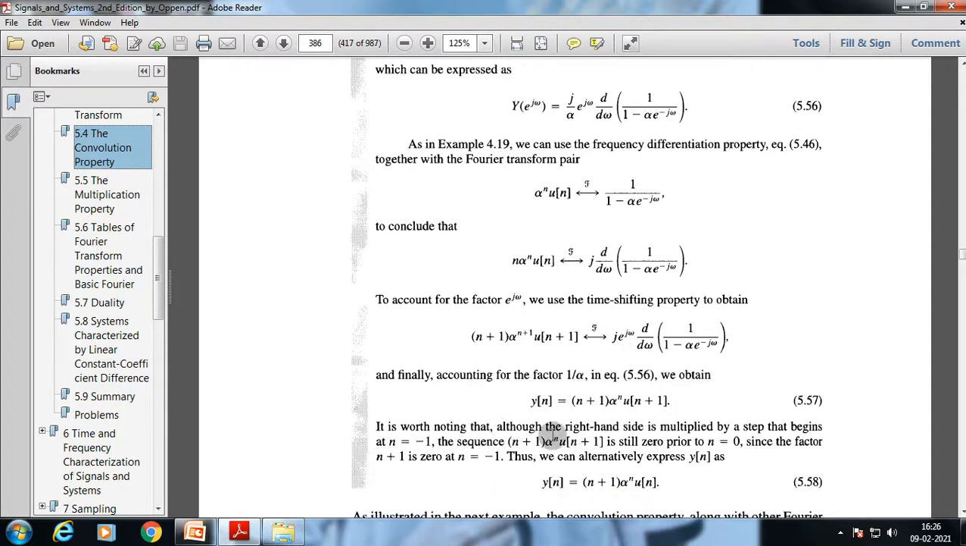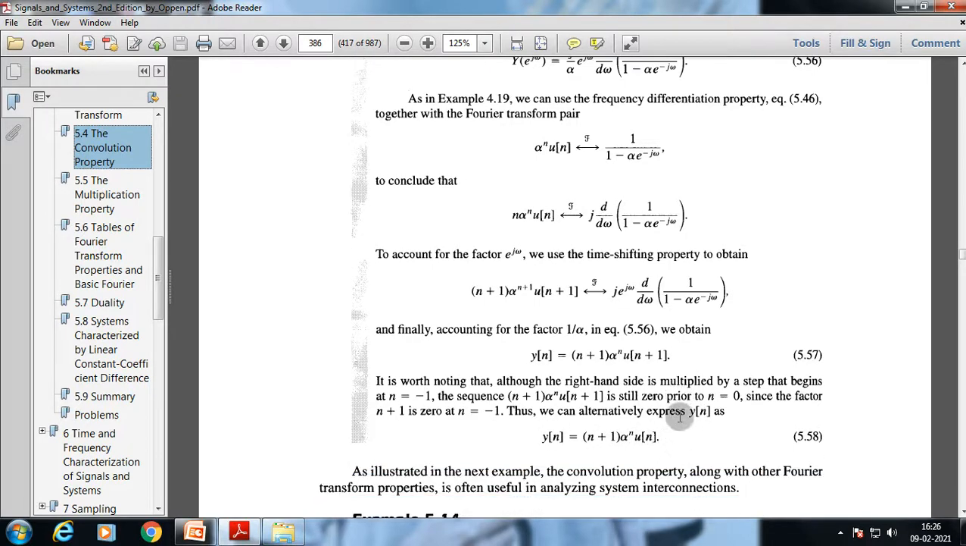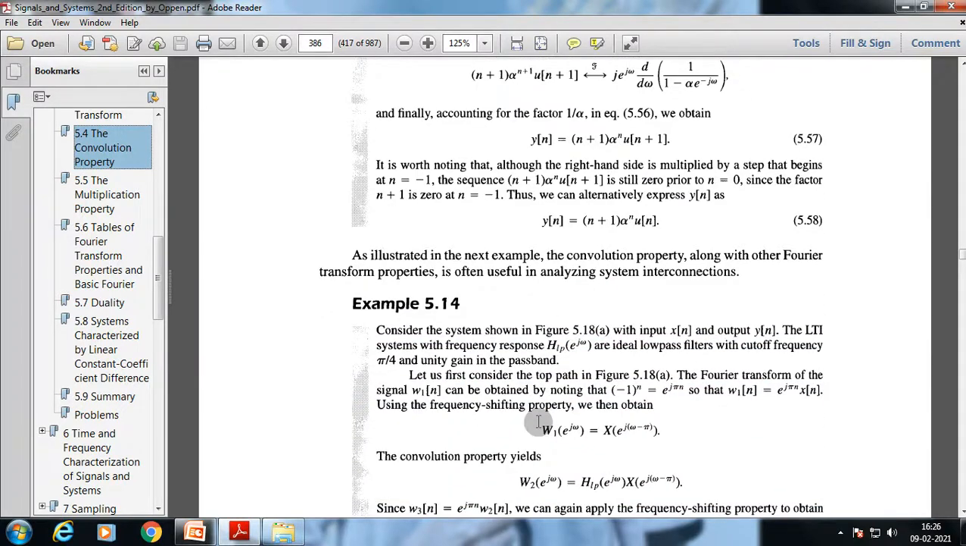It is worth noting that although the right hand side is multiplied by a step that begins at n equal to minus 1, the sequence n plus 1 alpha to the power n u of n plus 1 is still 0 prior to n equal to 0, since the factor n plus 1 is 0 at n equal to minus 1. Thus we can alternatively express y of n as n plus 1 into alpha to the power n u of n. Okay, so again, example 5.1.